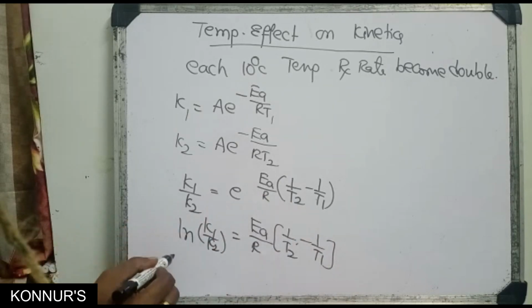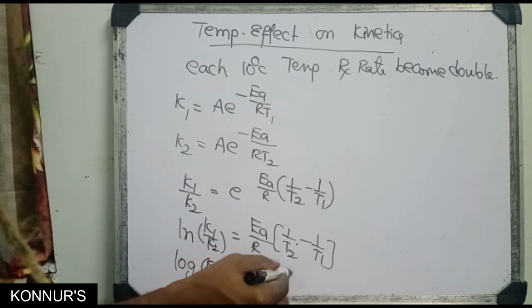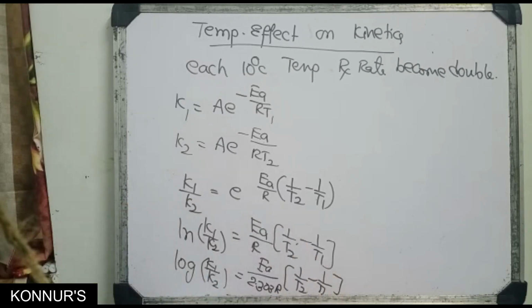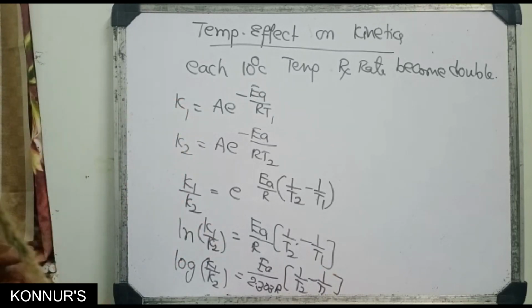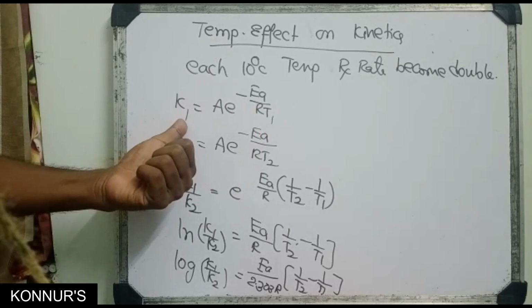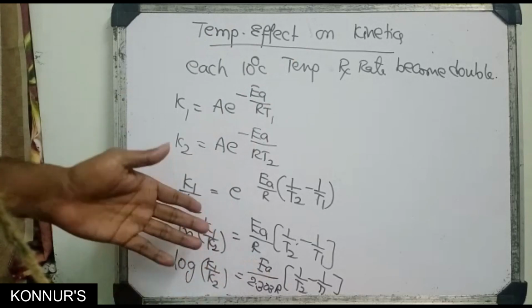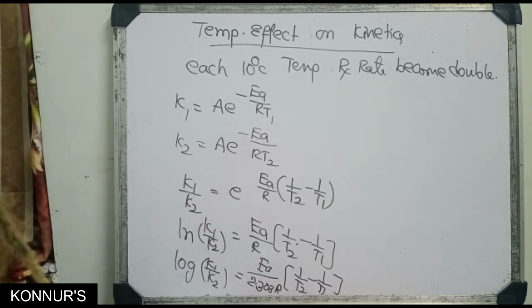Otherwise, if you take the logarithm, log k1 by k2 equals Ea by 2.303 R into 1 by T2 minus 1 by T1. So according to temperature, you can use this one formula. In the examination, the CET may ask which of the following is the relation between temperature and rate, or which of the following is the Arrhenius rate equation. Otherwise they will provide the values and ask problems also.